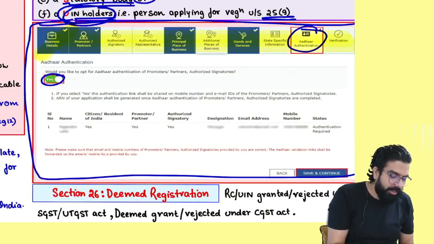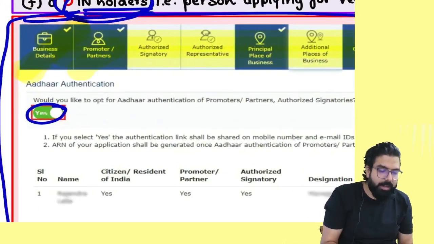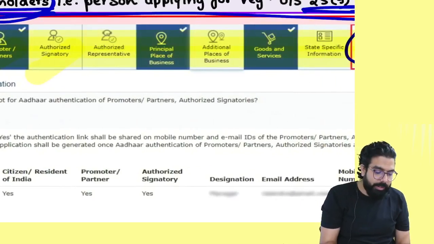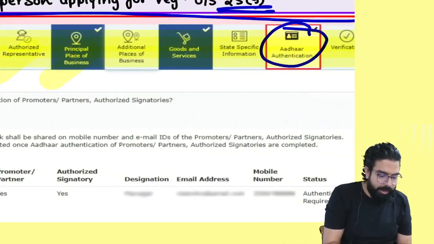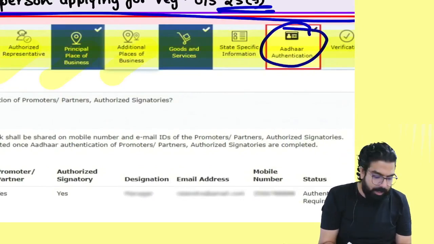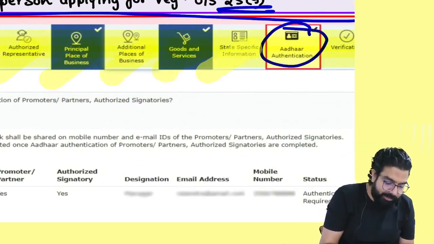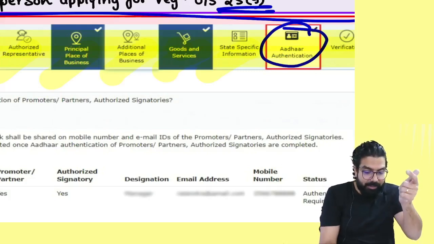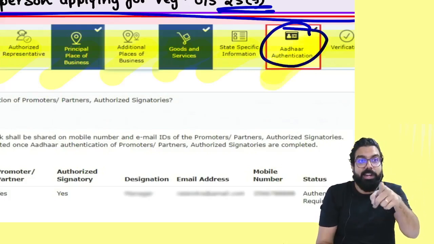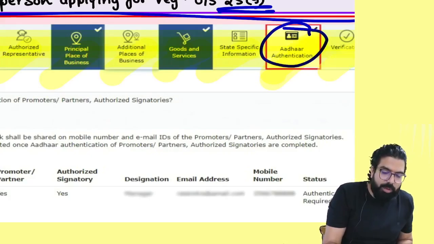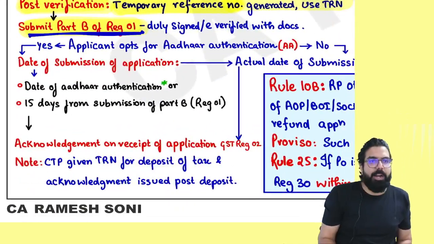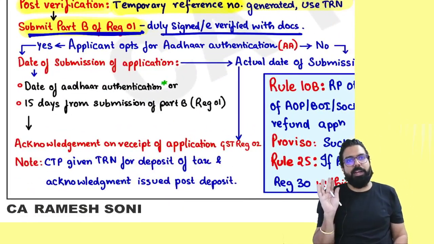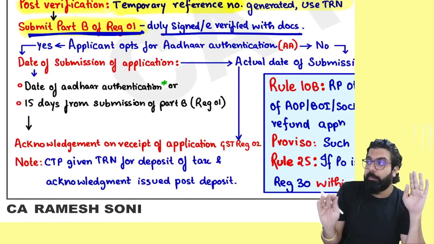You have to give your business ka detail. You have to go ahead and give partner ka detail, authorized signatory ka detail, authorized representative ka detail, principal place of business ka detail, additional place of business ka detail, then goods and service ka detail, state specific information, then Aadhaar authentication. And then you have to do the verification and submit the form. Everyone over here, see. They are telling when you are submitting part B, you should sign and submit along with the document.